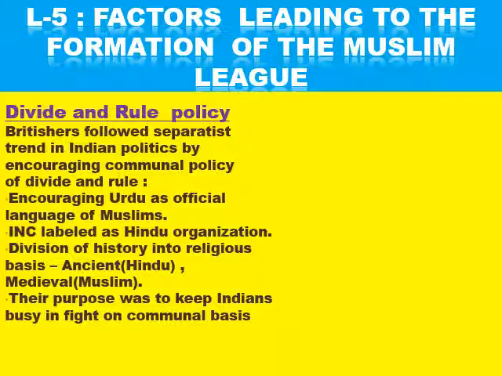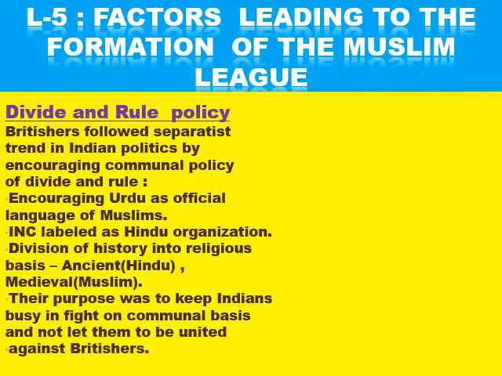The purpose was to keep the Indians busy fighting on a communal basis and not let them be united against the Britishers. In 1857, the Hindus and Muslims unitedly fought against the Britishers, and it came up as a big revolt. So the Britishers were fearful that if they were together, it would not be easy to rule India, and it would take less time for them to leave India. That's why they started using the divide and rule policy.